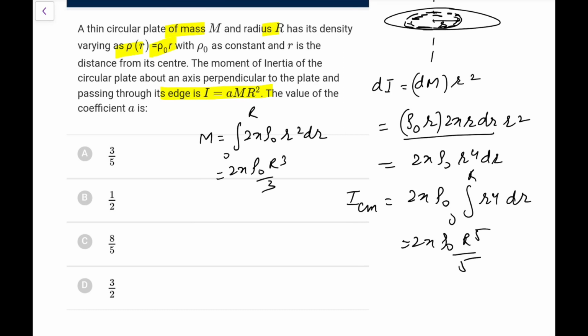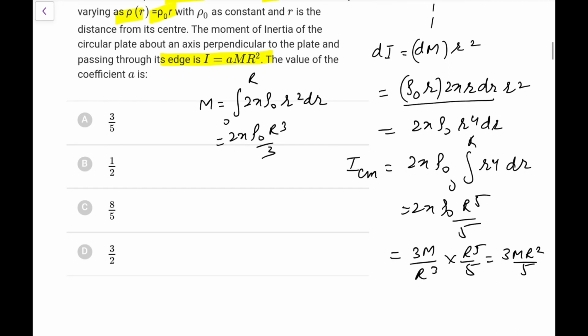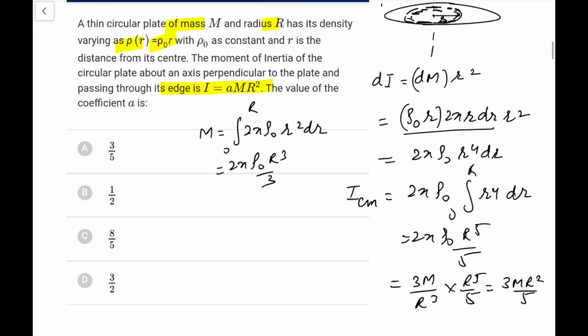So what I can write now, 2 pi rho naught I can write as 3m by r cube. So it is 3m by r cube into r to the power 5 by 5. So this is 3mr square by 5. This is I about cm. So passing through its edge, applying the parallel axis theorem, it would be 3mr square by 5 about cm plus mr square. So it comes out as 8 by 5 mr square. So the option here will be C.